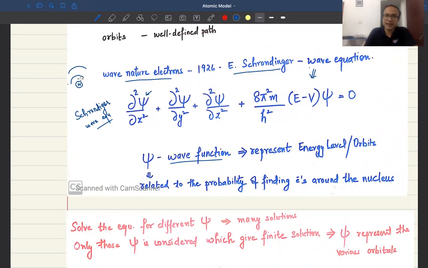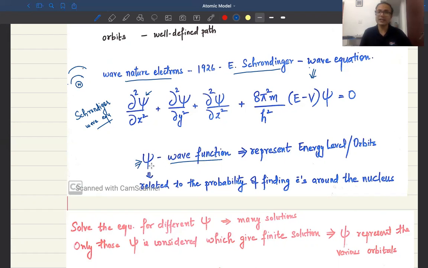Now, in the wave nature of the electron, each of these energy states is represented by a wave function, which is psi. So this wave function represents the energy levels or orbits in Niels Bohr's atomic model. This psi function also gives us an indication of the probability of finding electrons around the nucleus.